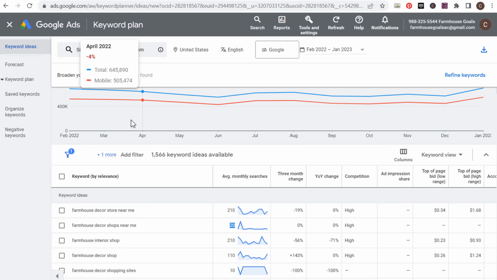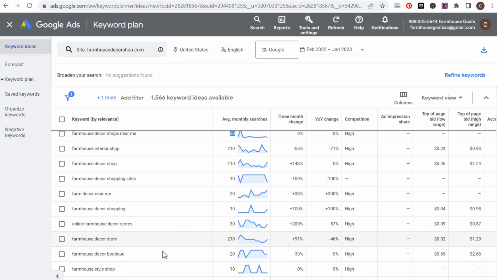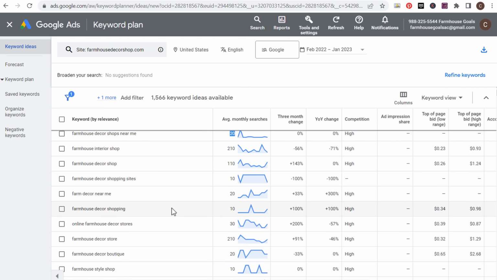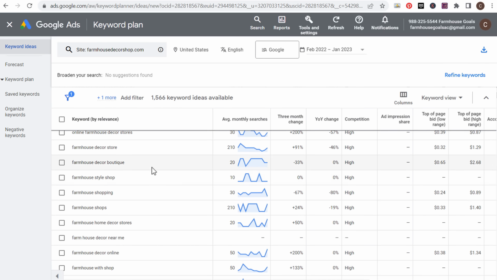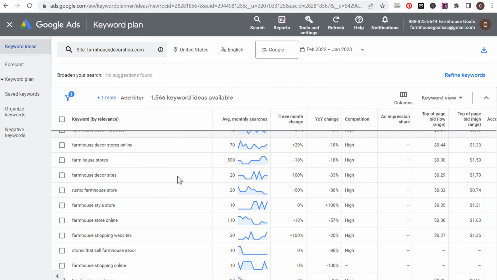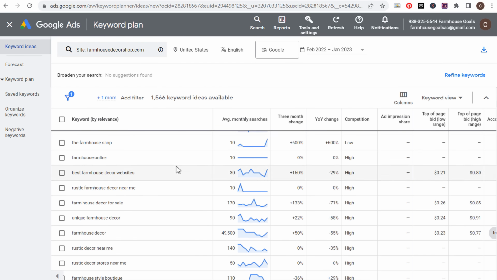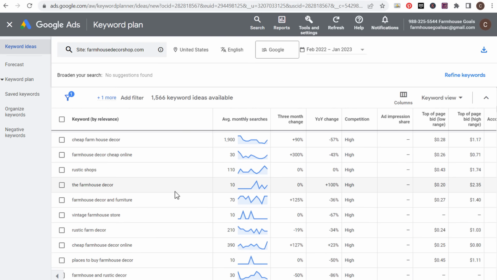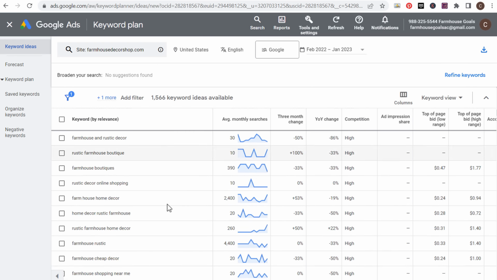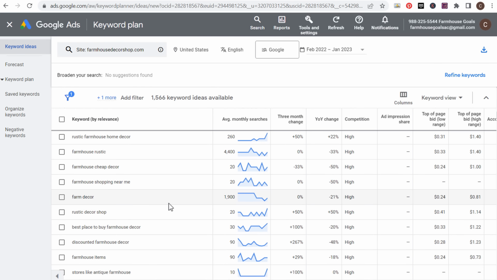But what I found with the Google Keyword Planner is if you're looking at the top keywords by relevance for whatever website you enter, these are some of the keywords that they have some of the best rankings for, and they're probably driving a good amount of traffic to their website for some of these different keywords. So when you're looking at keywords by relevance, look at some of these top keywords. I would incorporate search volume as well to try to find some more popular keywords. But as you scroll down here, you're going to find some unique keywords where you can say, okay, I haven't even thought about this keyword for my website. This is something where I need to improve my overall optimization for this keyword.